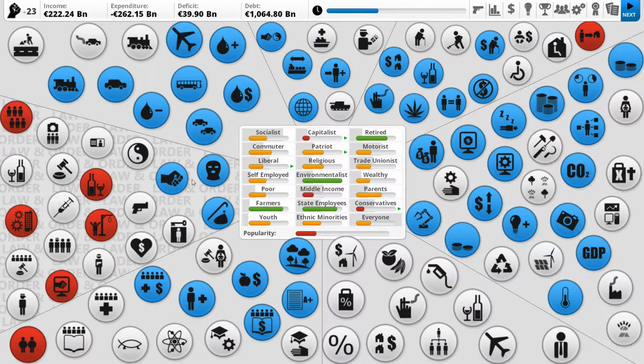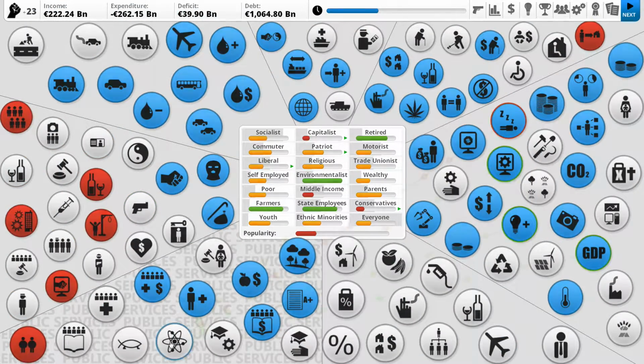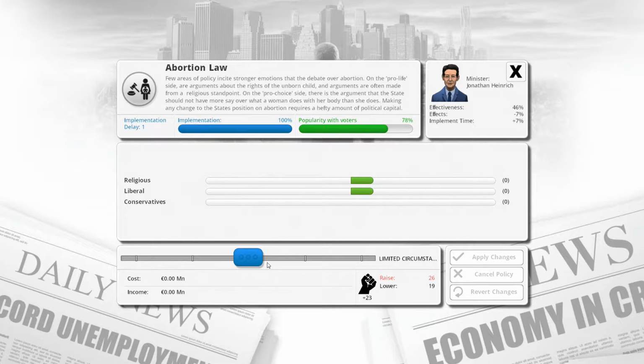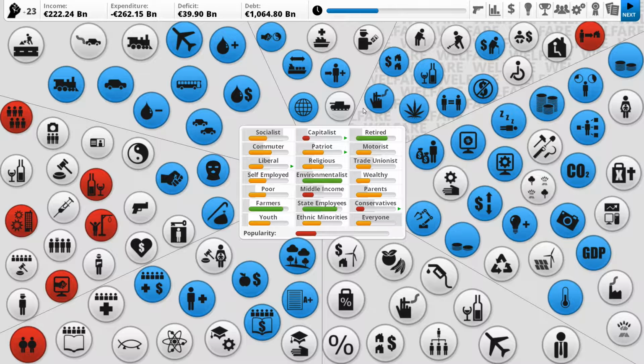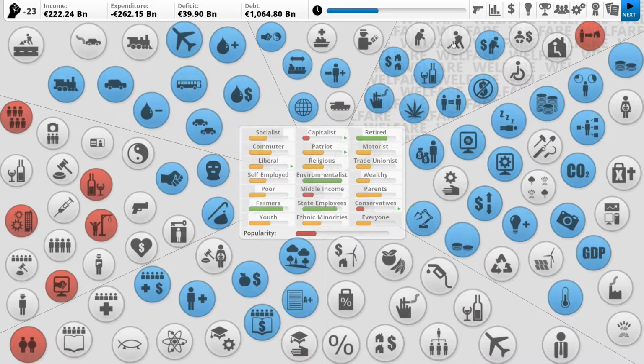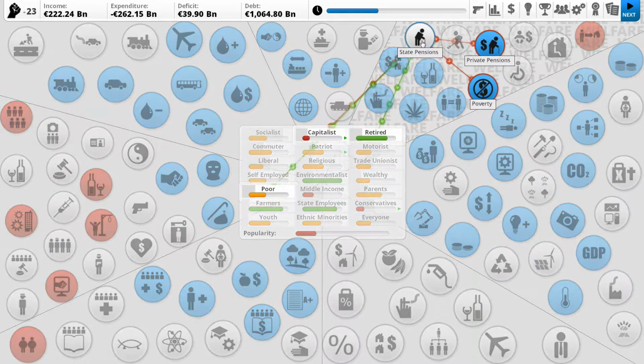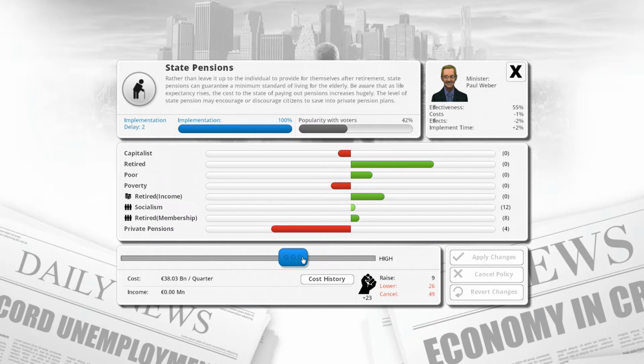Human rights, damn. Anything else here that looks like it might be good to... Conservatives are getting happier and the Liberals are getting happier at the same time. That is pretty impressive. Retired. State pension. Where's state pension? State pension. If I reduce this... Oh my goodness, 26. But let's just see. If I reduce it down... Retired poor are less happy, retired get less money.